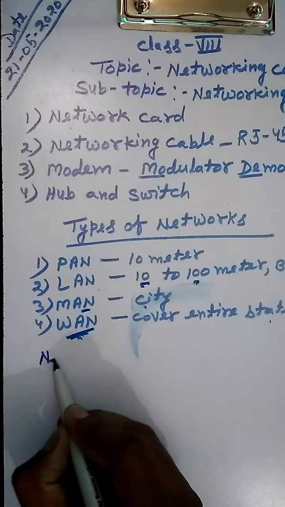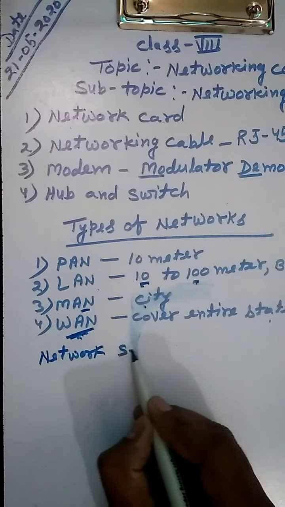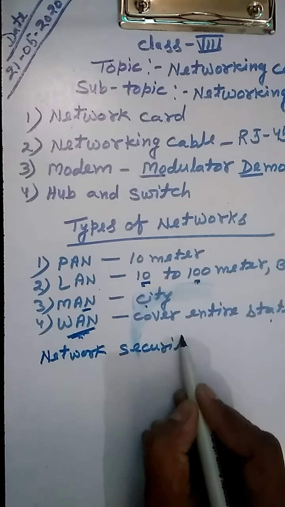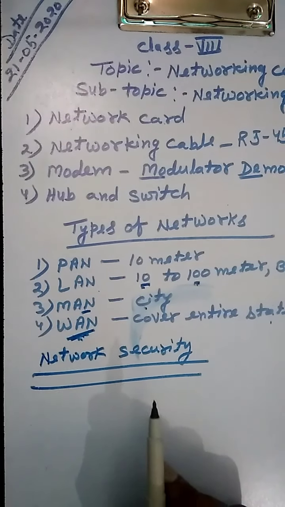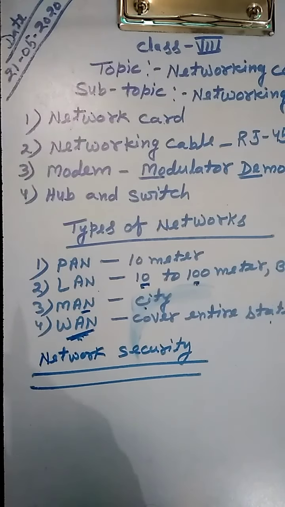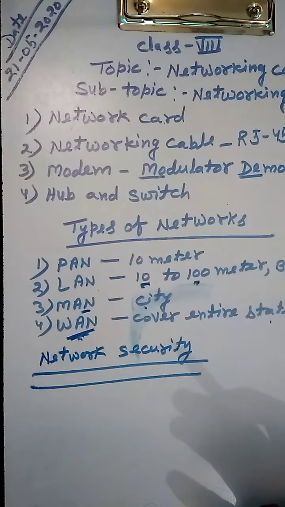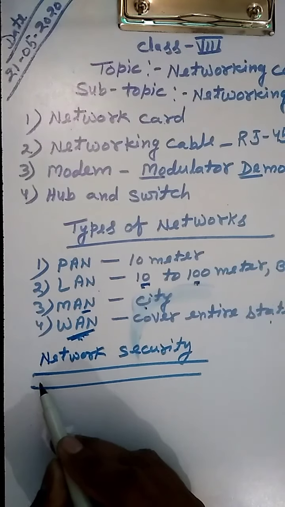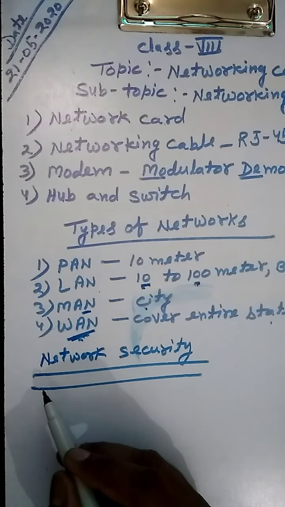Next one is network security. We can send data to more than one computer. In that case, some unauthorized person may try to access the personal data.